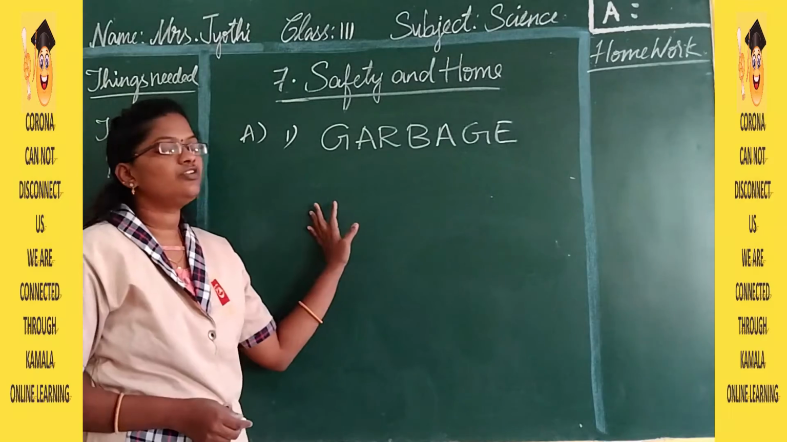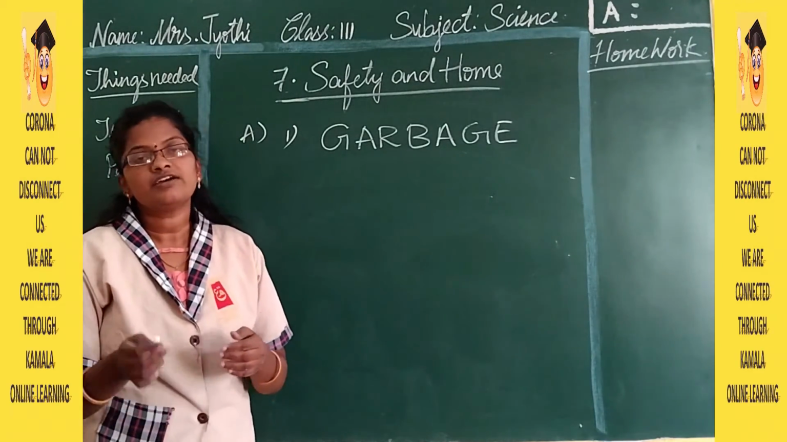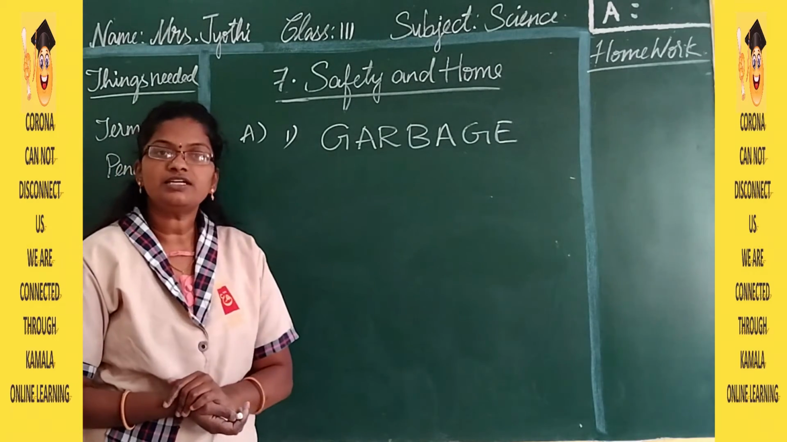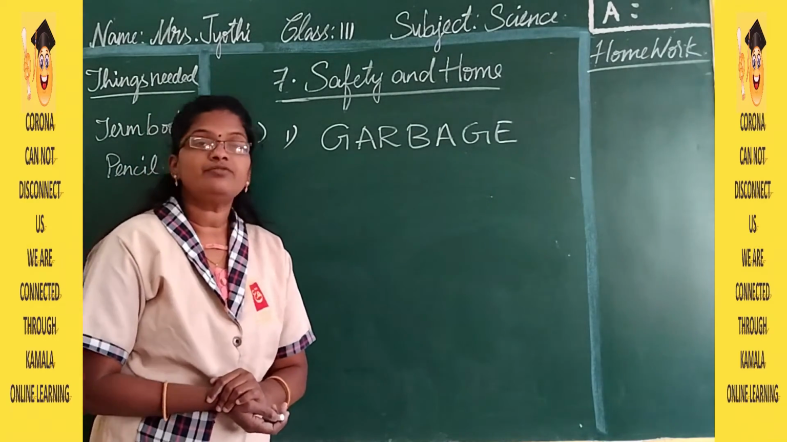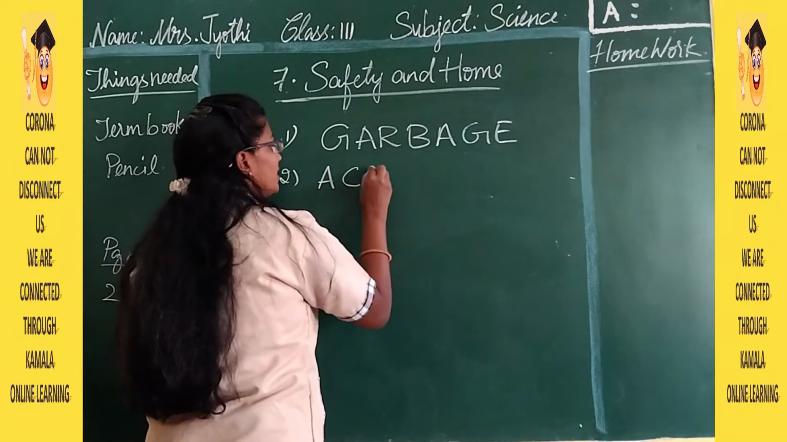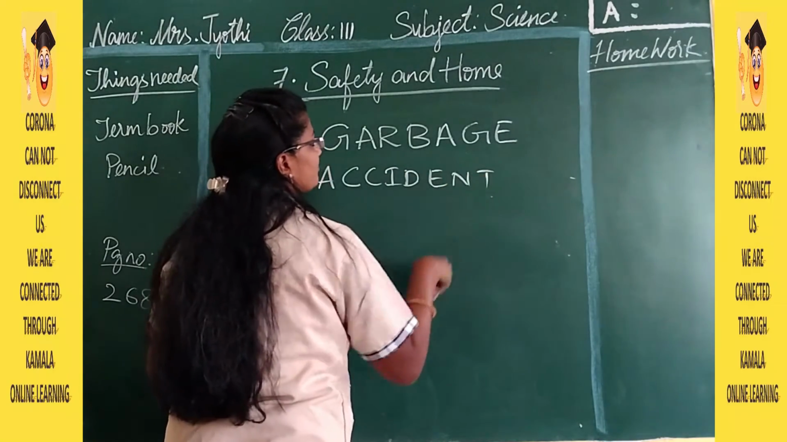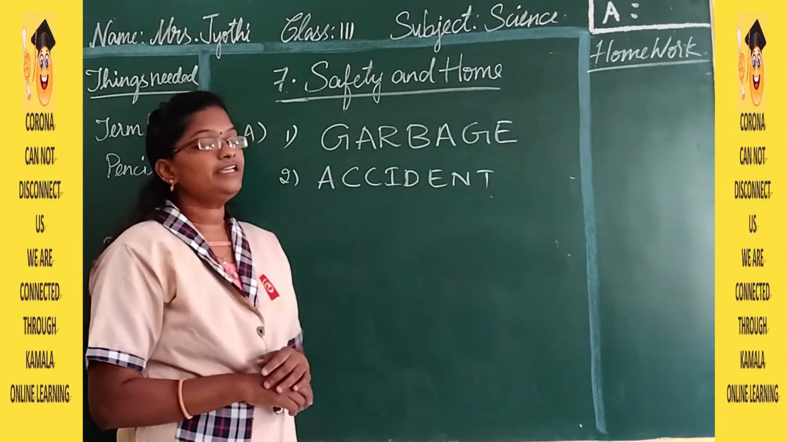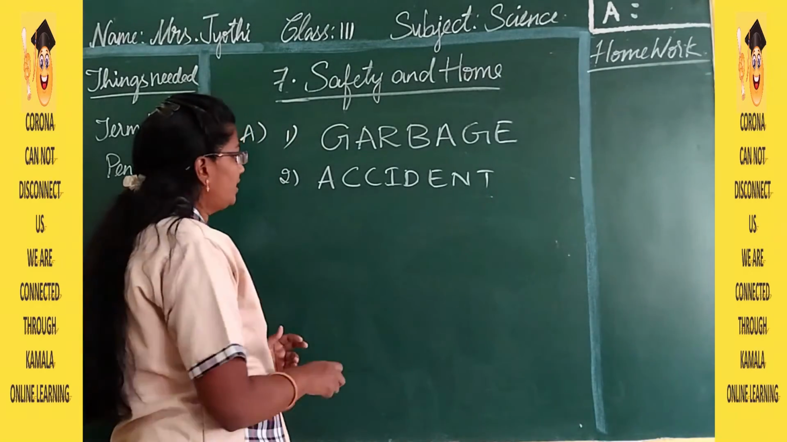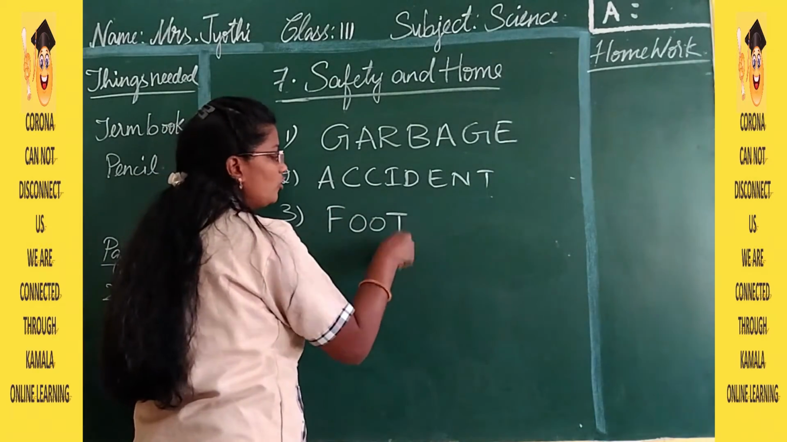Garbage. So note it down in your textbook or else I am going to send you the notes. From that also you can write. Okay, the first one is the garbage. Then second one is accident. A-C-C-I-D-E-N-T. Accident. Then the third one is footpath.